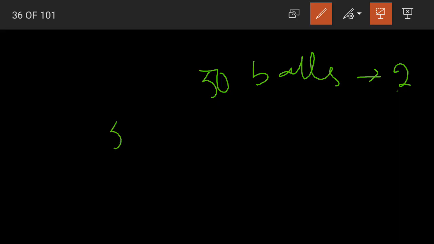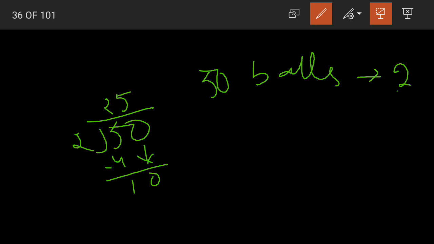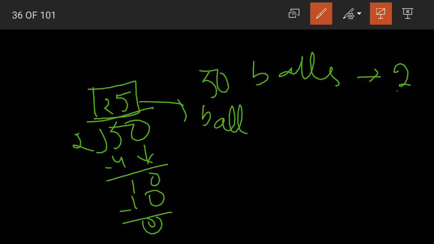Or suppose I have 50 balls which are to be divided into 2 groups, and we have to find out half of this. Yes, we have to divide it into 2 groups. What will we do? 50 divided by 2. 2 twos are 4. When we subtract, 1 is remaining. 0 brought down. 2 fives are 10. When we subtract, 0 is again our remainder. So in each group, how many balls will we have, children? We'll have 25 balls. So 1/2 of 50 will be 25. Half of 50 will be 25.